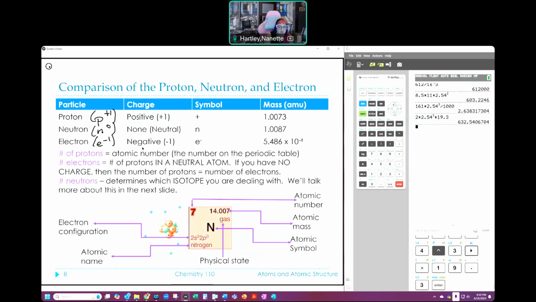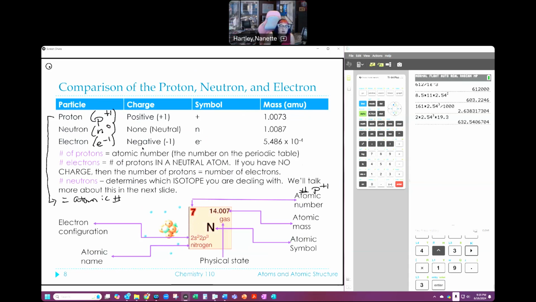If I'm talking about an element that has 7 protons, then I know that that is nitrogen because he's number 7 on the periodic table. So the number of protons is equal to the atomic number. Okay, so the atomic number is the number of protons.